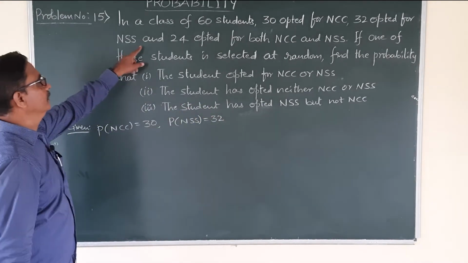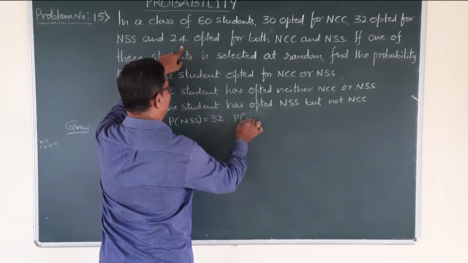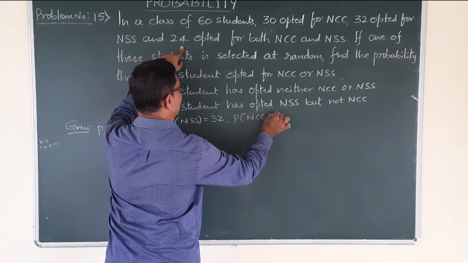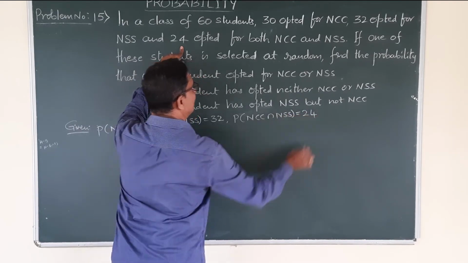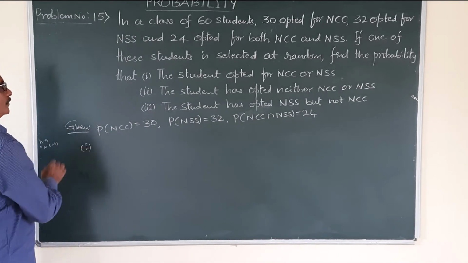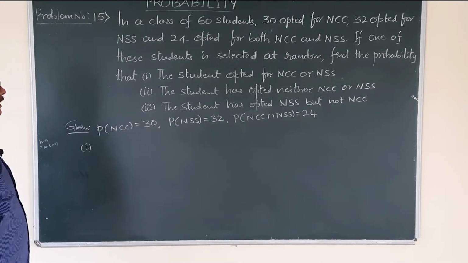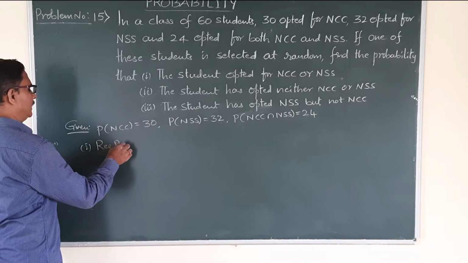32, right? Then 24 students opted for both. Probability of NCC intersection NSS is how many students? 24. Now to find one by one. So first one, find the probability that the student opted for NCC or NSS. So required probability